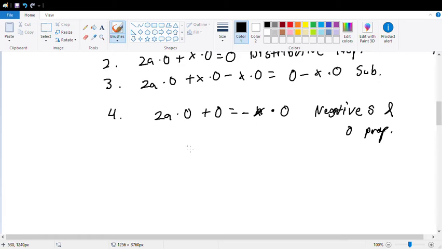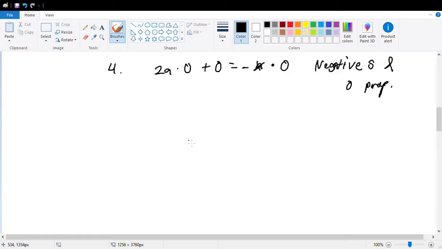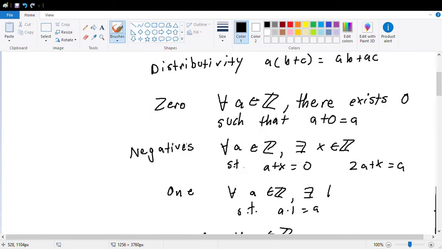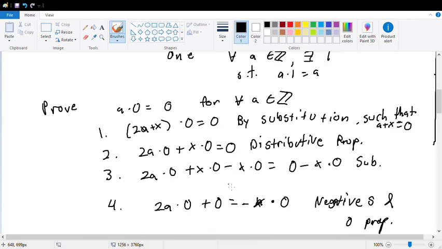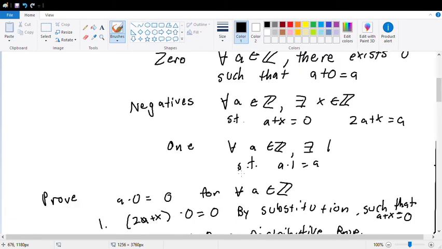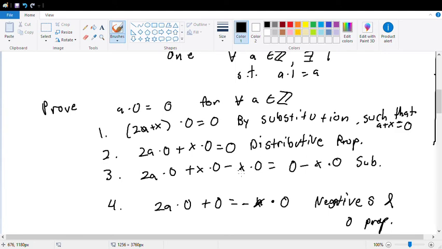Now what? Let's see what else you have to work with for a second. Right now we've used negatives property. Ones property. That's where I want to go next. Are you just trying to go through every single property? Yeah. You gave me these properties for a very specific reason. You don't have to use all of them. They're just there. They define the integers.